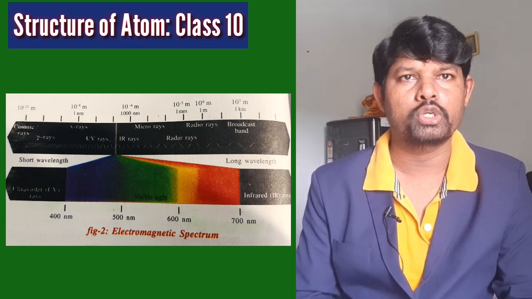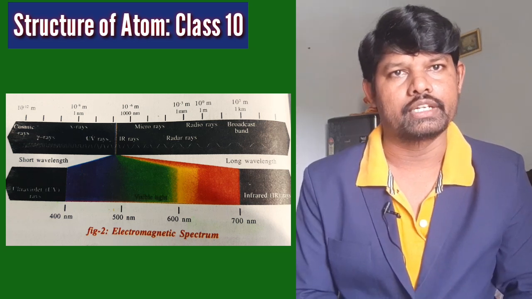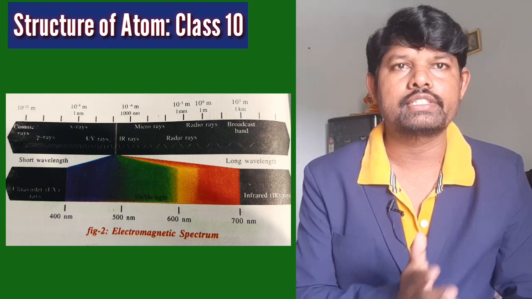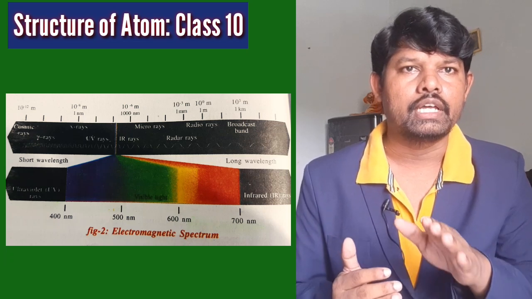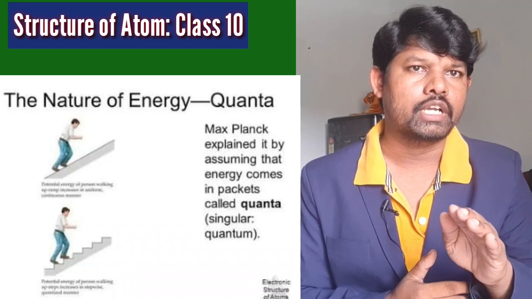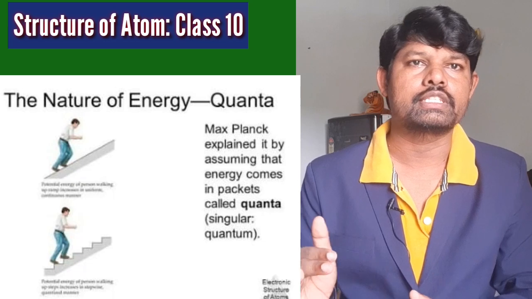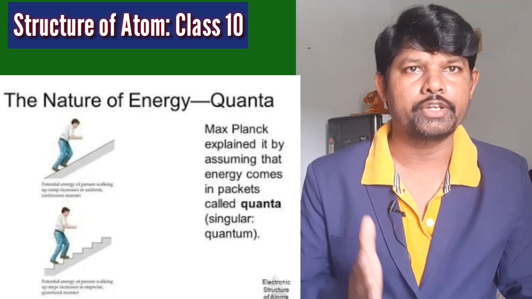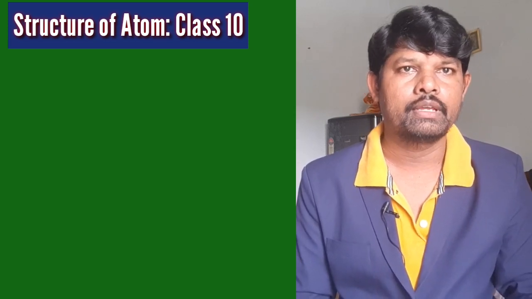Max Planck broke this continuous tradition of energy. Previously, energy was thought to be continuously increasing or continuously decreasing. Think of a ramp and steps. On a ramp, we can move continuously, slowly going down or slowly going upwards. So this is like a continuous spectrum, with energy continuously increasing or continuously decreasing. This is the tradition. But Max Planck came forward and said energy is not continuously increasing.